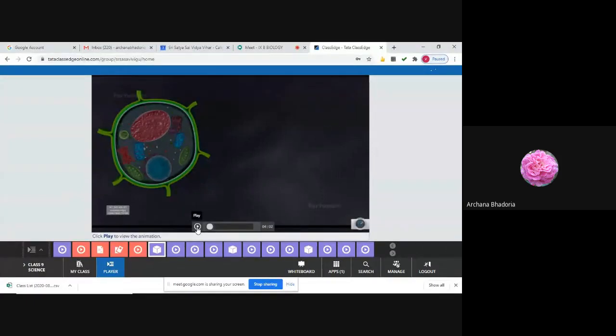If two nuclei are present, you call it a dikaryotic cell. And if more than two, we call it a multinucleated cell. In some fungi, we find the multinucleated condition.